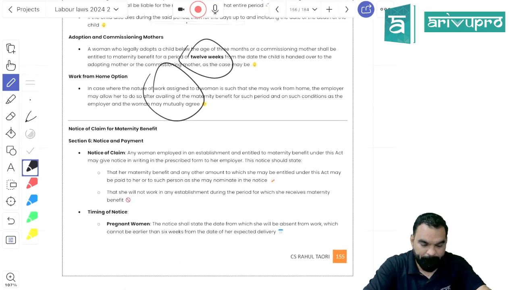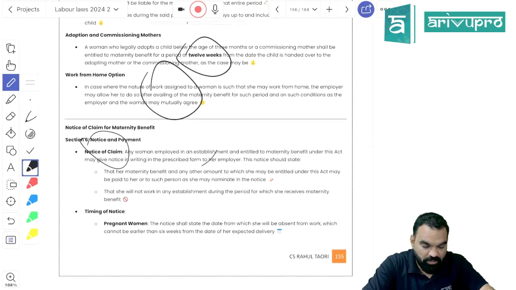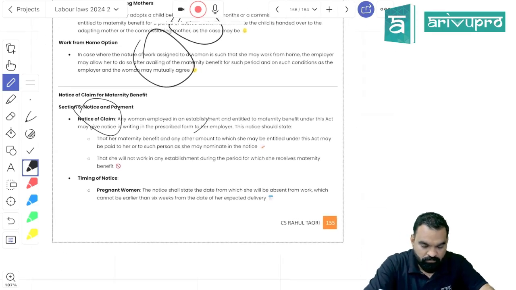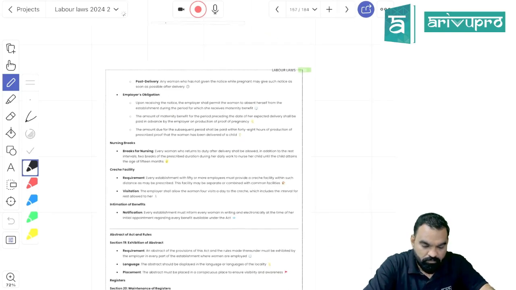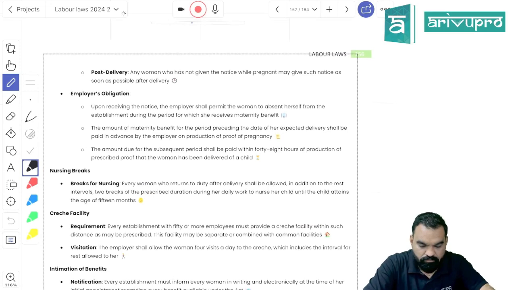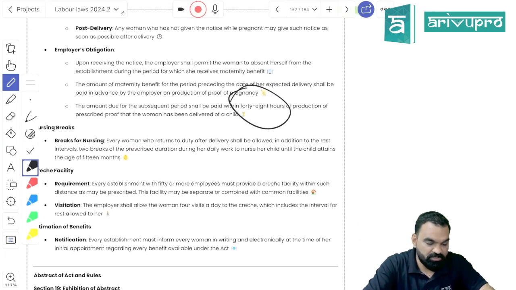Okay. 50% of the amount due should be paid before the delivery, and the remaining 50% should be paid within 48 hours of delivery. Okay. Within 48 hours. Is it clear?